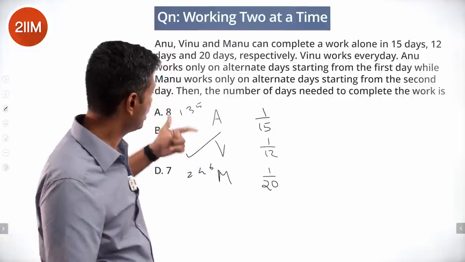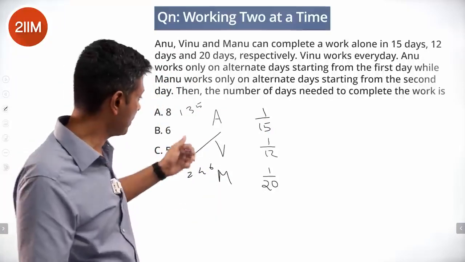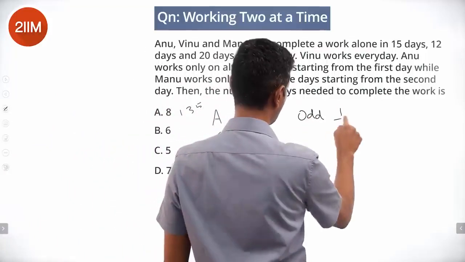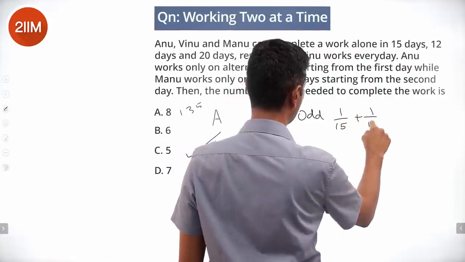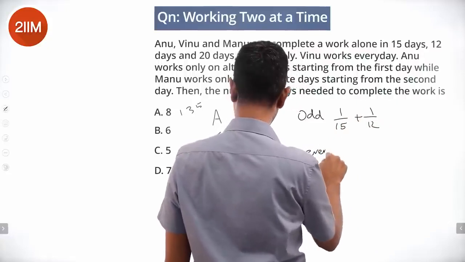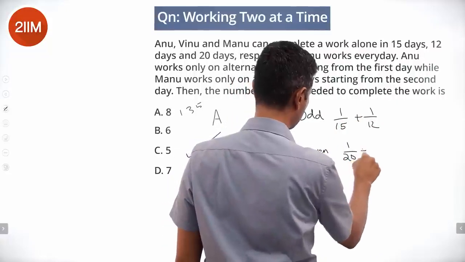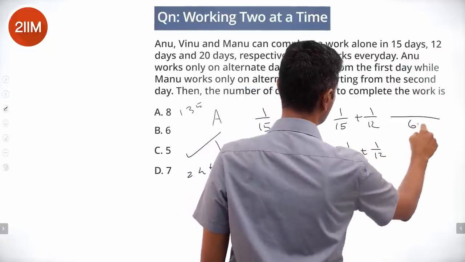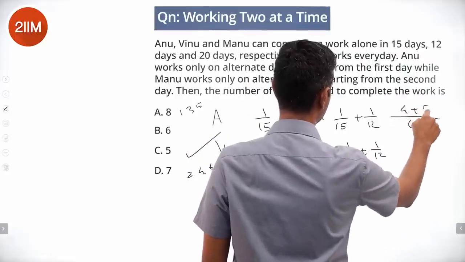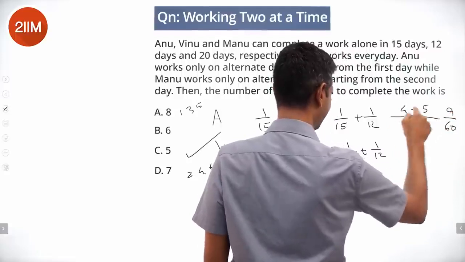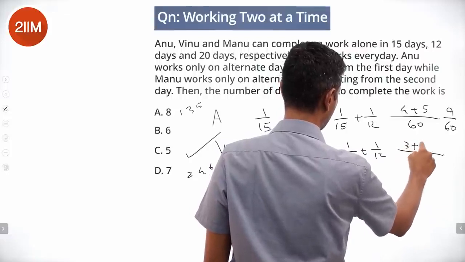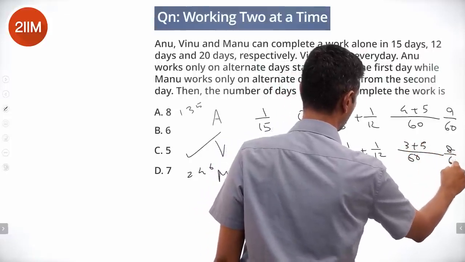So odd days, Anu and Vinu work. Even days, Manu and Vinu work. And so odd days, we have 1 by 15 plus 1 by 12. Even days, we have 1 by 20 plus 1 by 12. Or this is 4 by 60 plus 5 by 60, which is 9 by 60. I'm not writing it as 3 by 20, because this is 3 by 60 plus 5 by 60, which is 8 by 60.